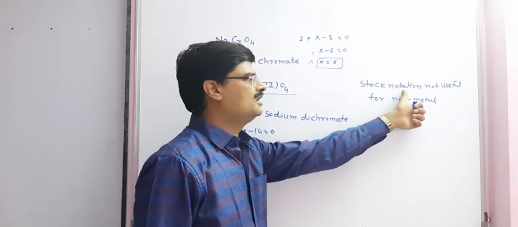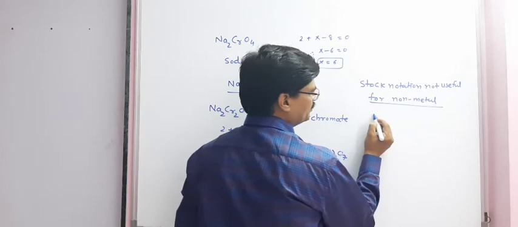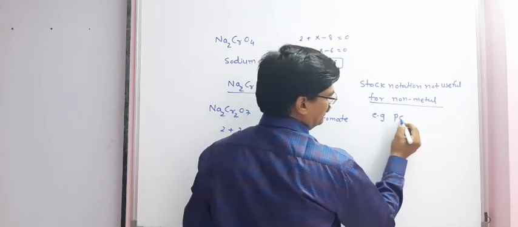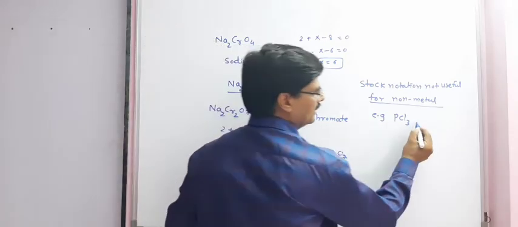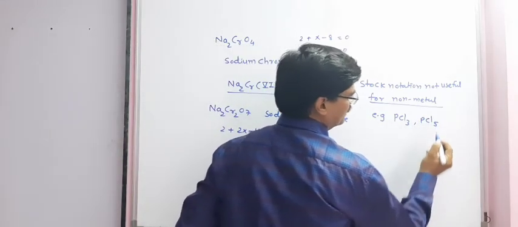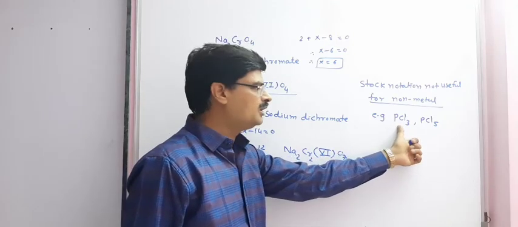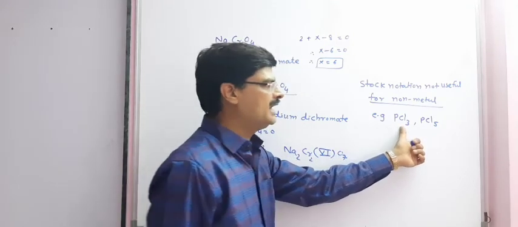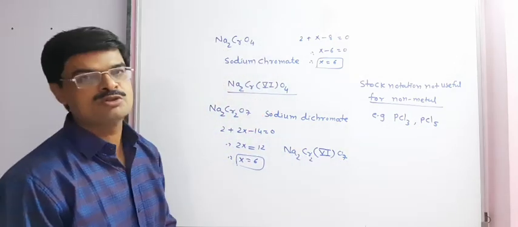Even then, generally this is not utilized. For example, phosphorus compounds PCl3 and PCl5 are simply written by their particular names, phosphorus trichloride and phosphorus pentachloride. So this is all about stock notation.